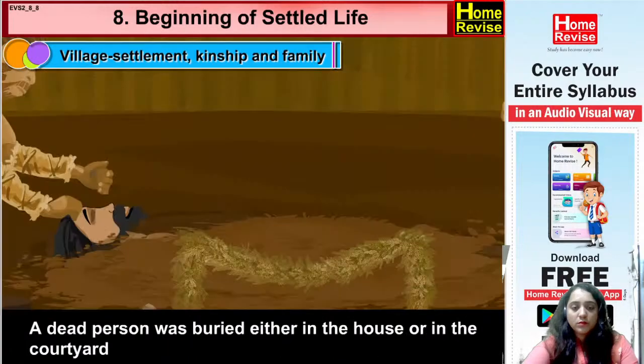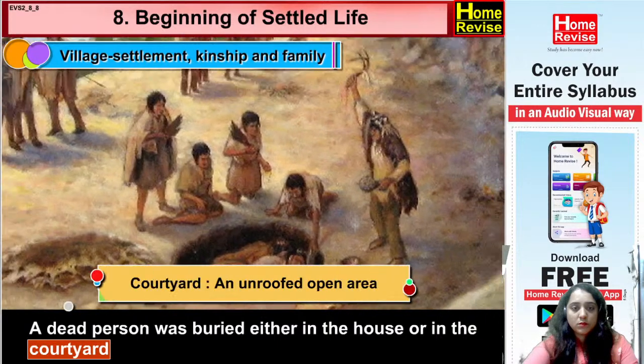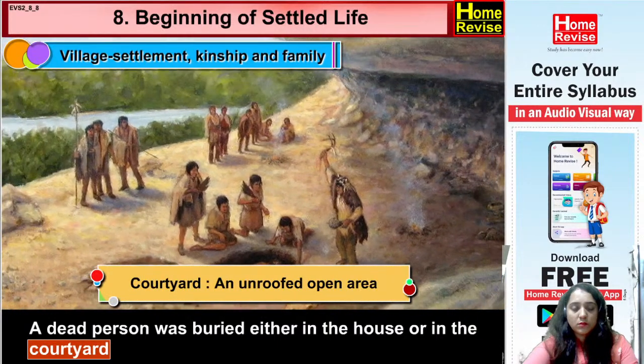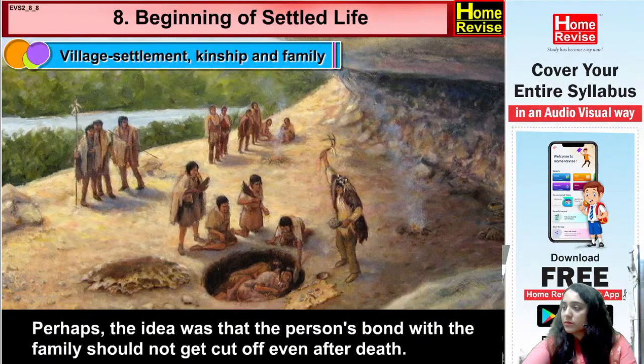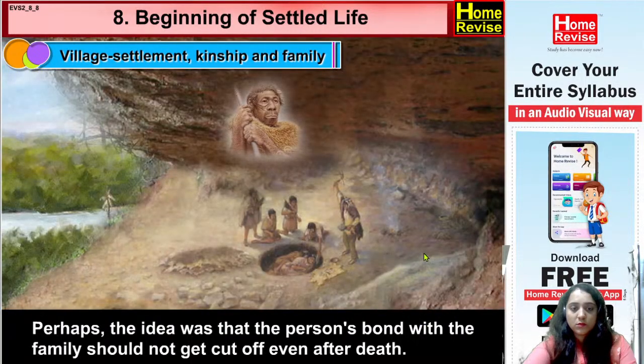A dead person was buried either in the house or in the courtyard, where courtyard is an unroofed open area. Yes. So a dead person was buried either in the house, or in a courtyard, as in an unroofed open area near the river or something like that. Okay. Perhaps the idea was that the person's bond with the family should not get cut off even after death.